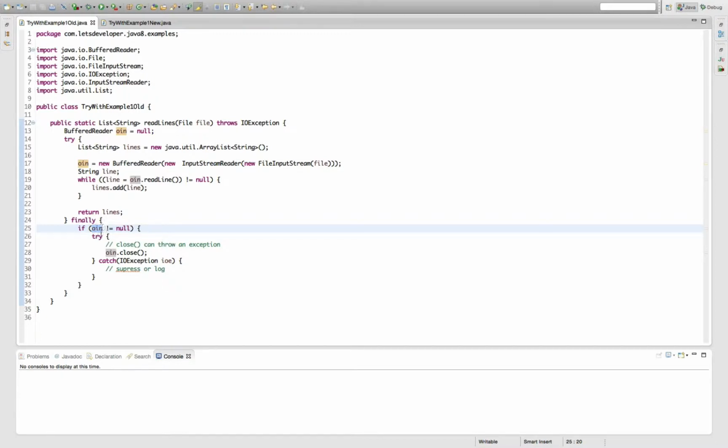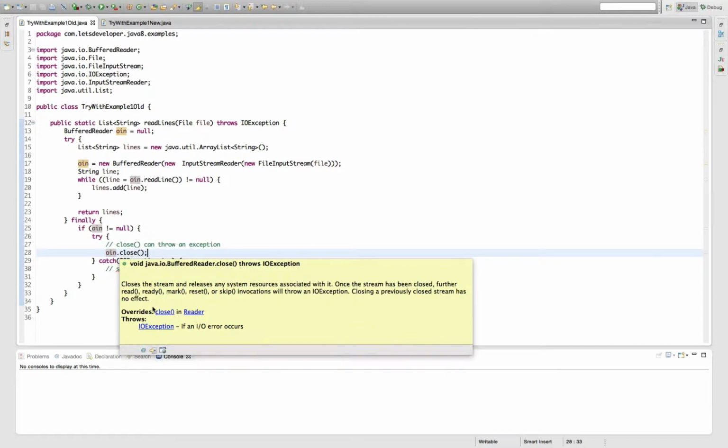If, on the other hand, this object was created and an error occurred later, then I want to close this input stream, so I have to call the close method. The same thing is true if everything went right: then in the end I want to call close to close the handle on the input file. But then again, the close method can throw an exception.